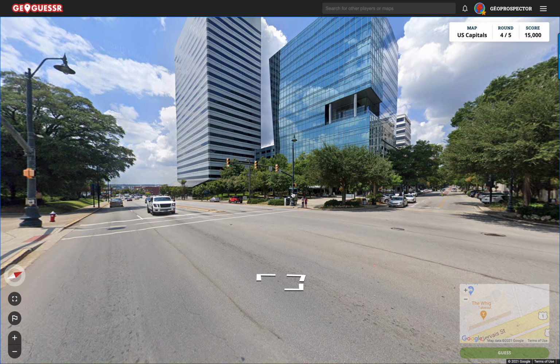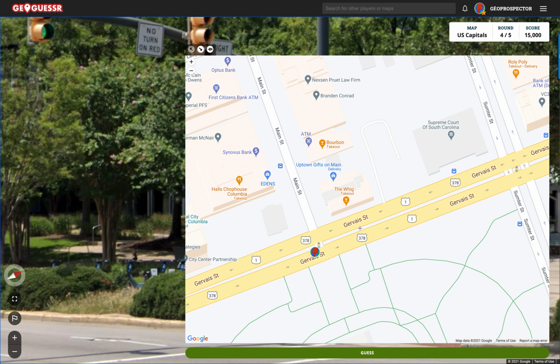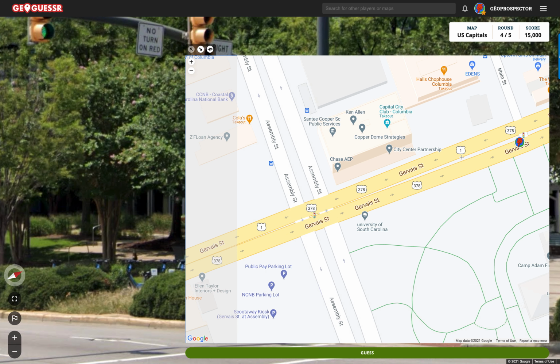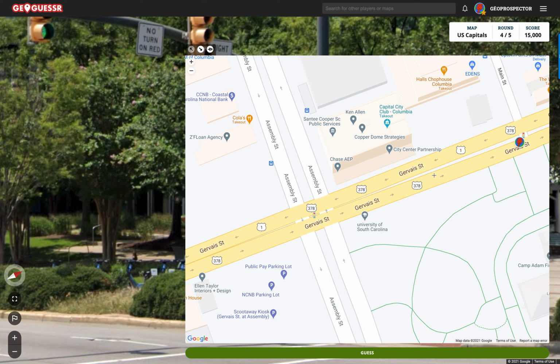I wonder if we can just get this street that we're on here. Yes, we can from over here. United Way and Gervais Street. Ah, hang on. So no, we're not there. United Way. That's Gervais Street heading away from us.